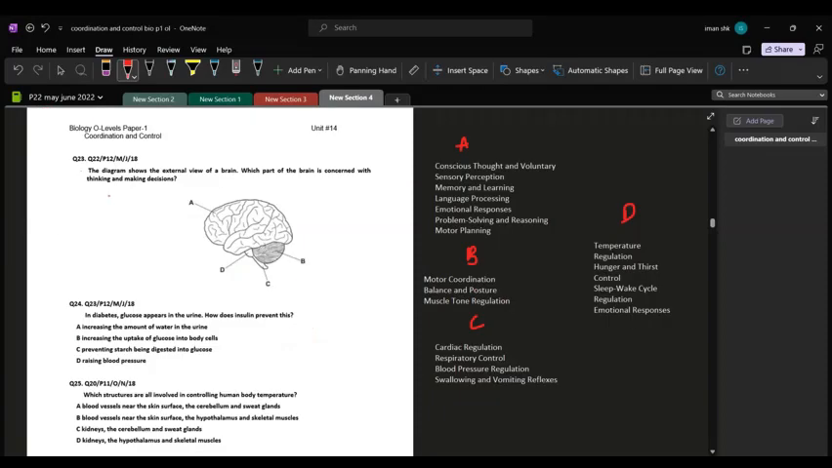Question number 23. The diagram shows the external view of a brain, that means how the brain looks from the outside. Which part of the brain is concerned with thinking and making decisions? So let's start by naming each part.